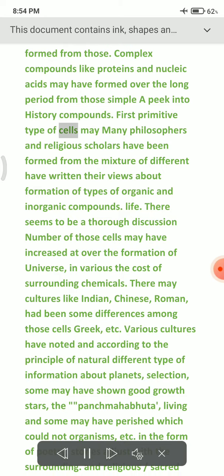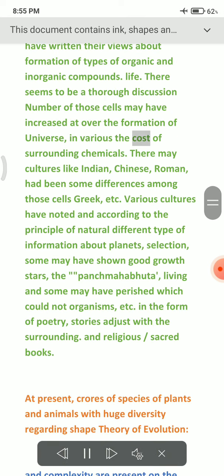First primitive types of cells may have been formed from the mixture of different types of organic and inorganic compounds. The number of those cells may have increased at the cost of surrounding chemicals.